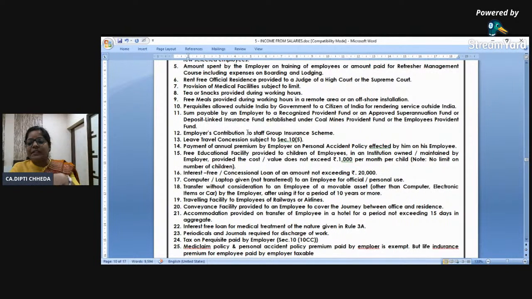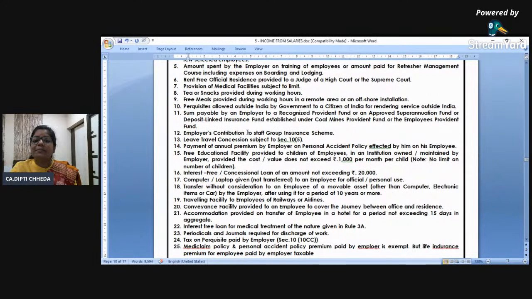Okay. Then this one, the 12th one, is asked many times in the exam. Employer is contributing to group insurance, exempt. Personal accident, note it down. If you have pen paper, note it down. ये तीन में से कोई भी एक आता है. Employer paying group insurance, exempt. Personal accident insurance, exempt. Life insurance, taxable.